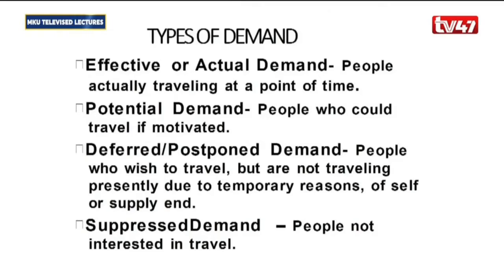The effective or actual demand, which refers to the people who are actually traveling at a point in time. And we have the potential demand, which refers to the people who could travel if they were motivated. And then we have the deferred demand or the postponed demand. This is demand that refers to the people who wish to travel but are not traveling presently due to temporary reasons on their side or the supply end.